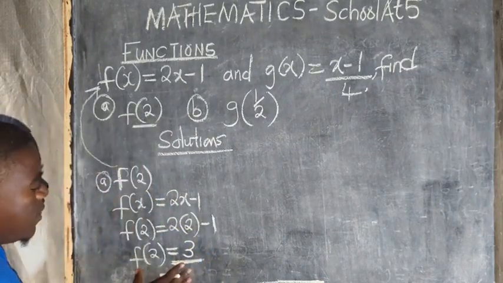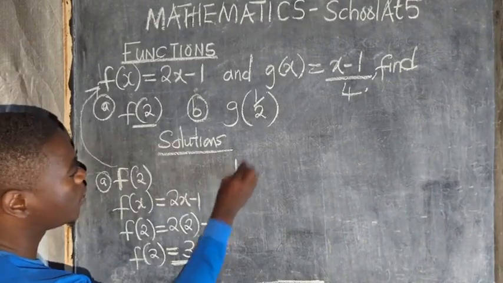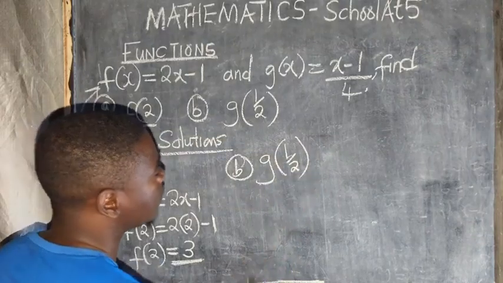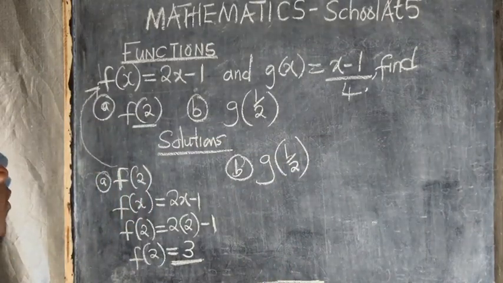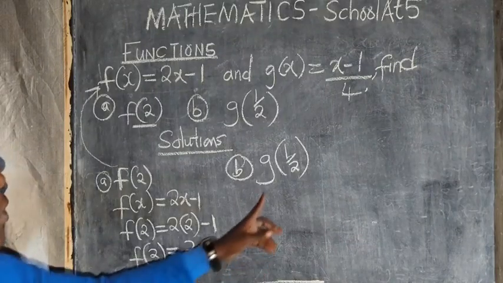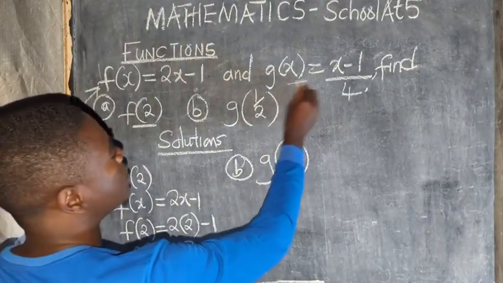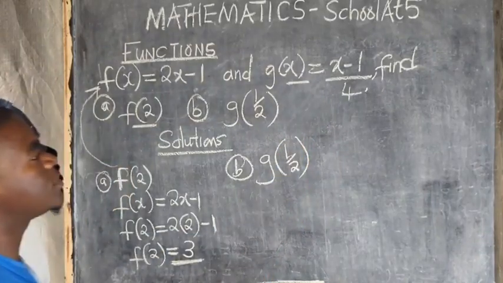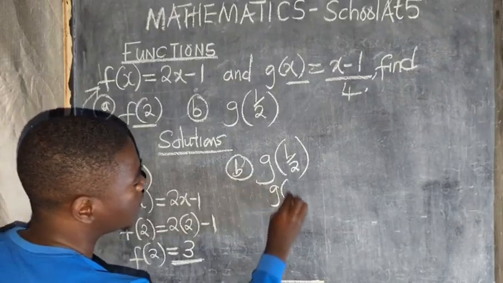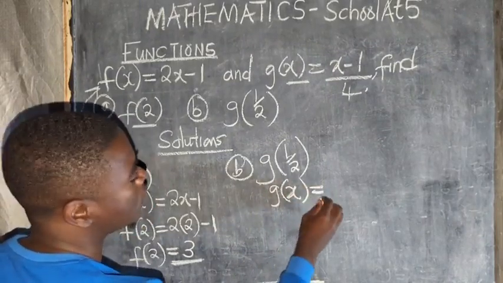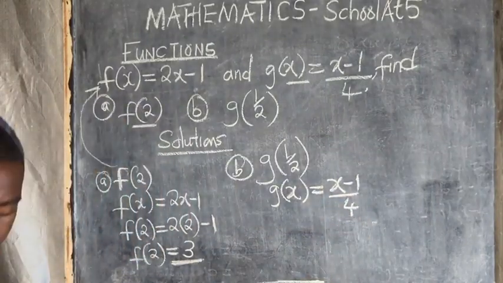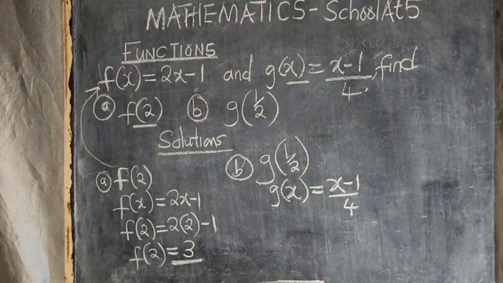Okay, so this is the answer. We move to B. B is what? G of half. This is what you want to do. You want to find G of half. Where is the function coming from? The original function is coming from G. Where is G? G is here. So this is the parent function, meaning that it is coming from this one: G of x is equal to x minus 1 over 4. This is where it is coming from.